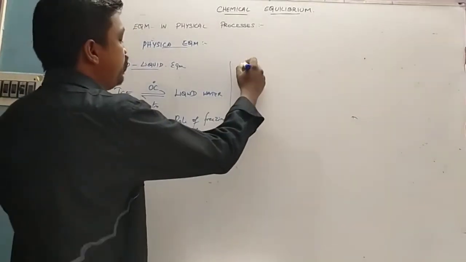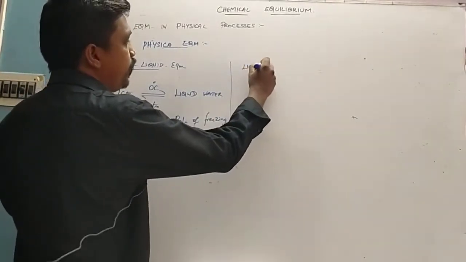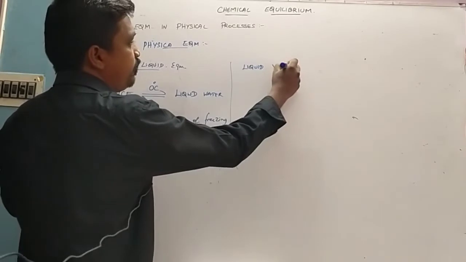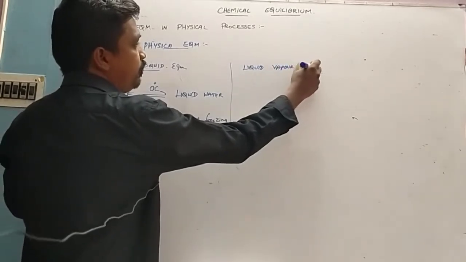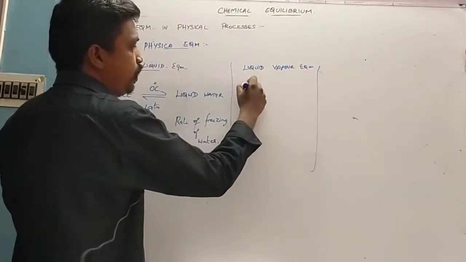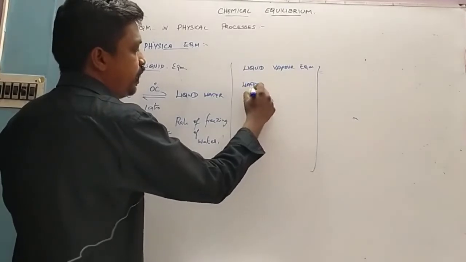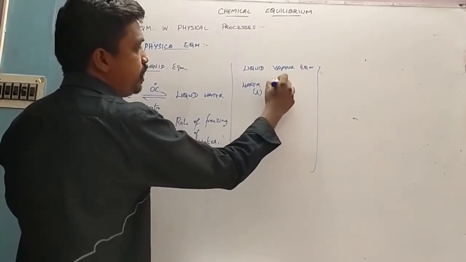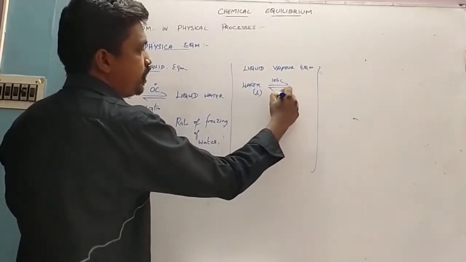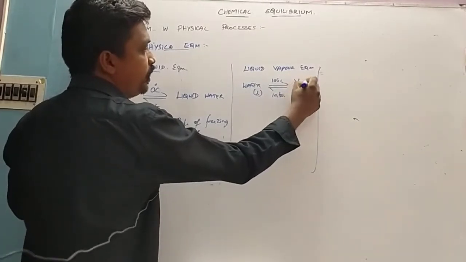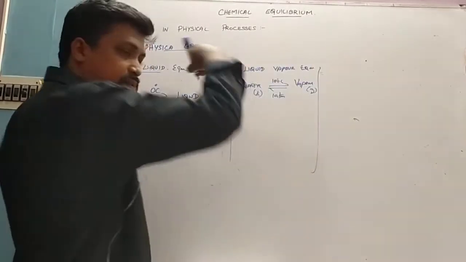Then we are going to discuss liquid-vapor equilibrium. Consider the same water in liquid state. When it is heated to 100 degrees Celsius at 1 atmospheric pressure, it will become vapor, the gaseous state.